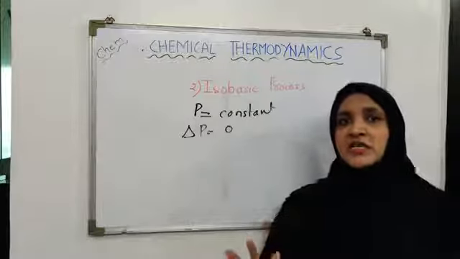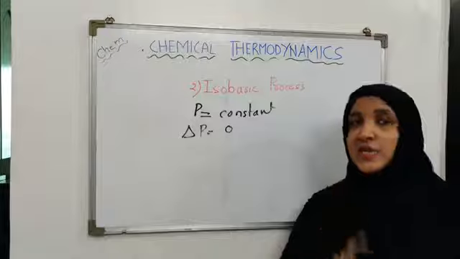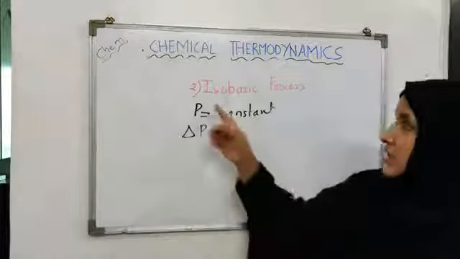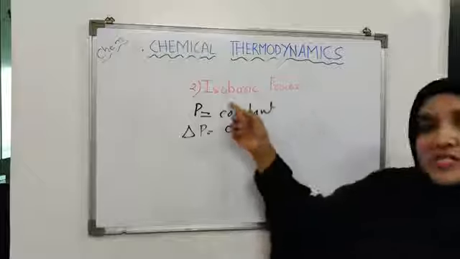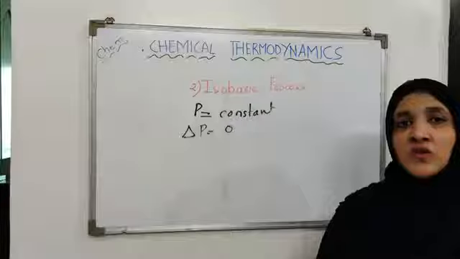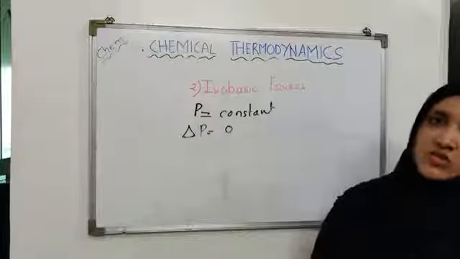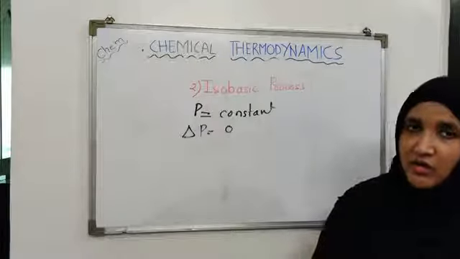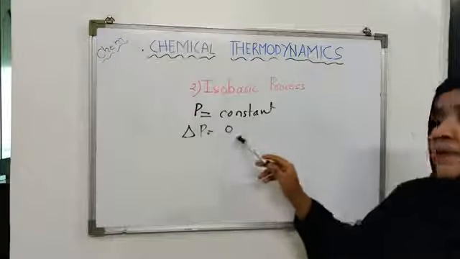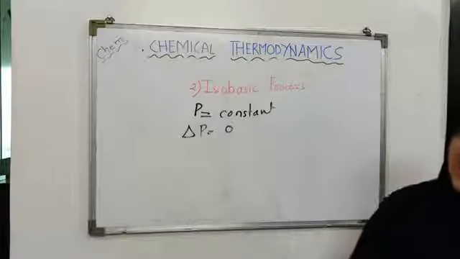So in general most of the reactions are carried out at constant pressure. So what is an isobaric process? A process in which the pressure of the system remains constant throughout the change is known as isobaric process. And you will mention that P is constant, therefore delta P, that is the change in pressure, is 0.